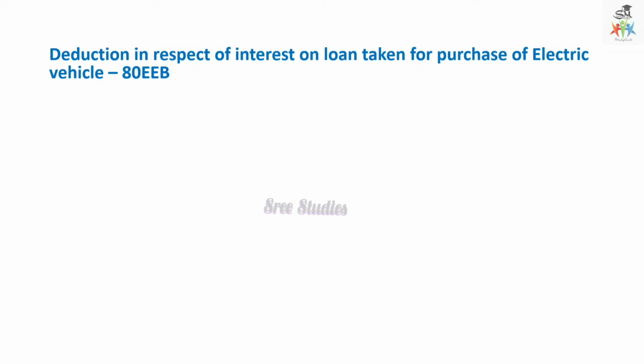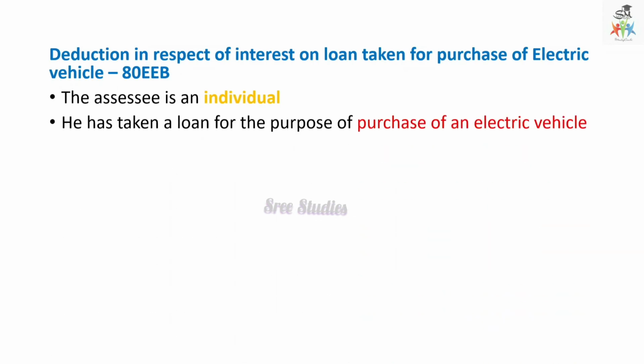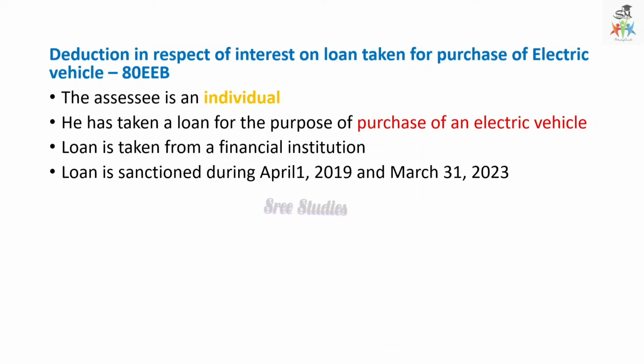And the next one is deduction in respect of interest on loan taken for the purchase of electric vehicles, 80EEB, because nowadays this is a growing one, and the assessee should be an individual. The loan has been taken for the purpose of purchase of an electric vehicle, and the loan has been taken from a financial institution. Loan is sanctioned during the year 2019 to 23.